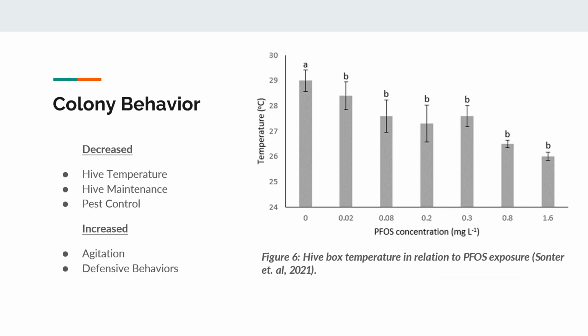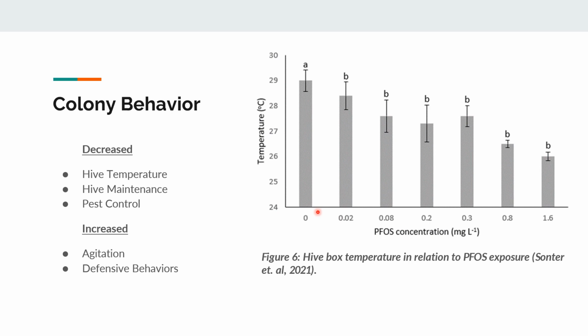So now let's look into the behavior of these colonies that was observed. As you can see here in figure 6, as PFAS concentration increased, there was a decrease in the average hive temperature. And this can be indicative that the hive had trouble maintaining a homeostasis within the hive.